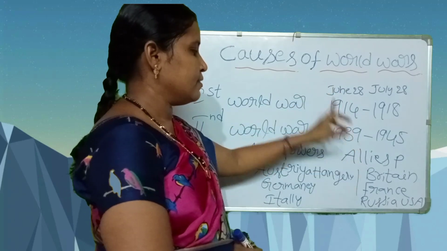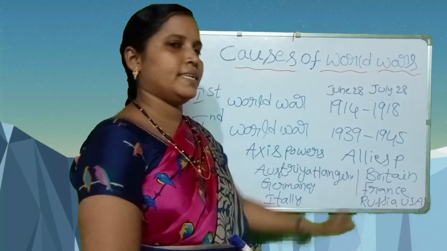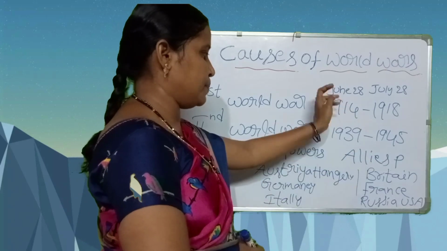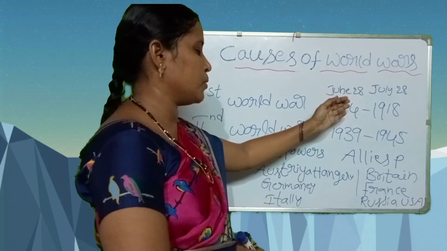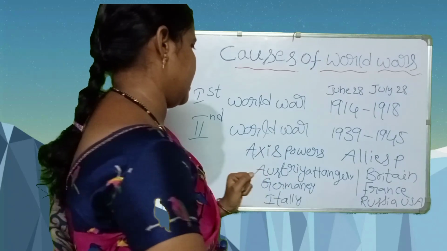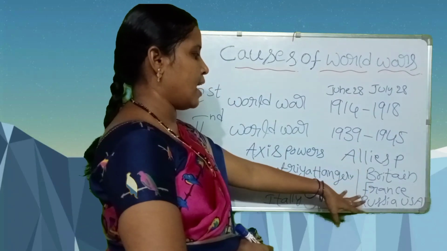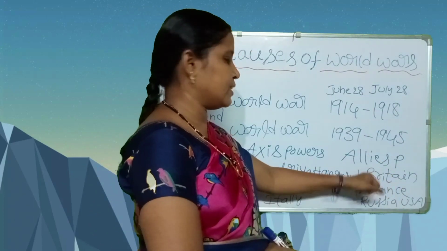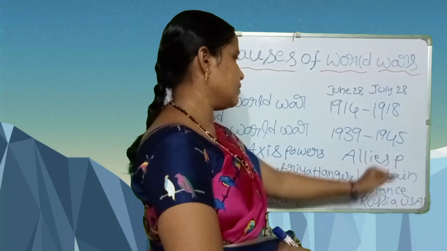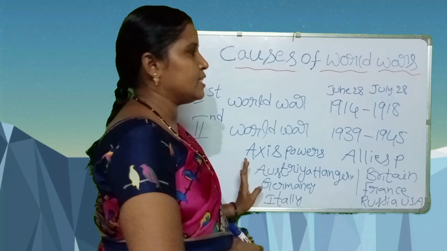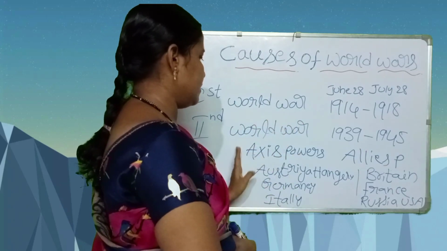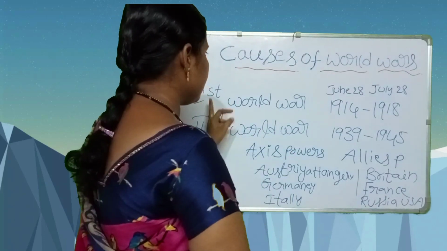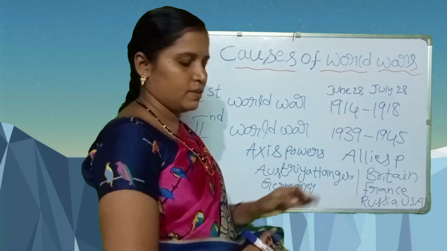Serbia made an alliance with Britain. That's why Britain supported Serbia. These Allies powers supported the Serbian country. Here, Axis powers and Allies powers. These Allies powers finally got victory. The Axis powers were defeated in the First World War. This is the immediate provocation of the First World War.